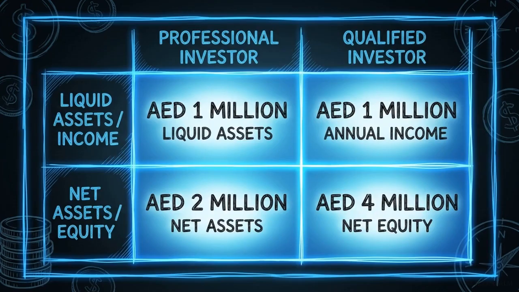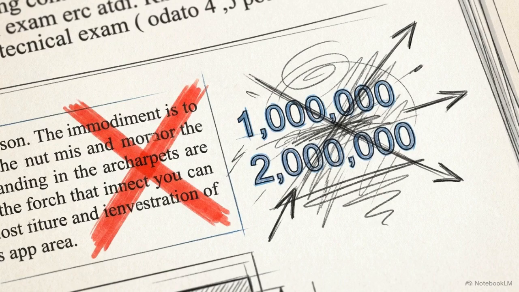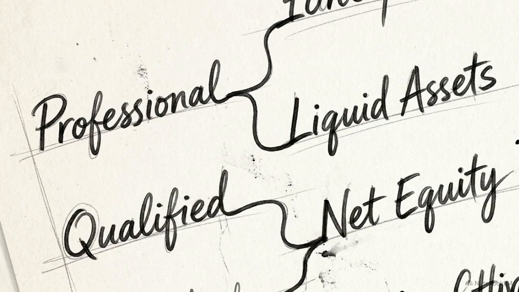This matrix highlights the numerical threshold differences between investor classes. A professional investor requires 1 million dirhams in liquid assets or 2 million in net assets. A qualified investor requires 4 million in net equity or an annual income of 1 million. Candidates fail these questions by mixing up the liquid asset figures with the net asset figures. You must memorize which metric pairs with which classification.